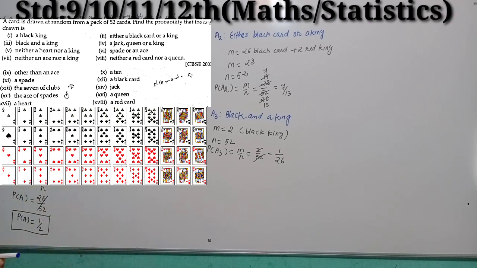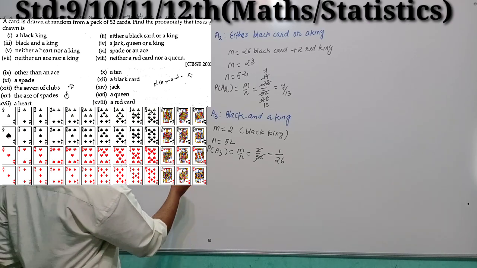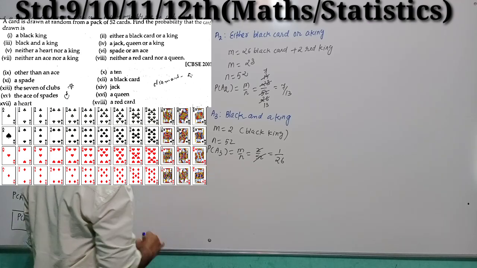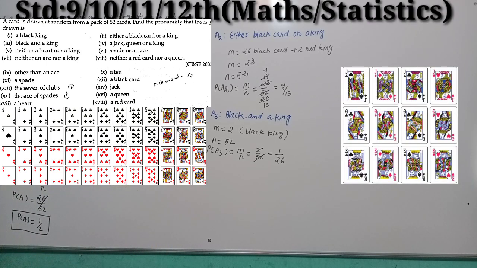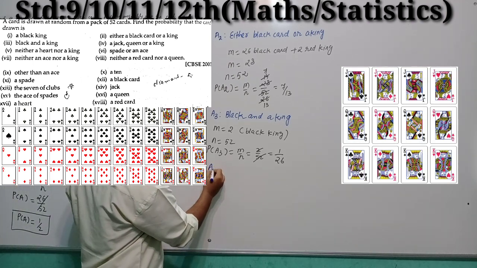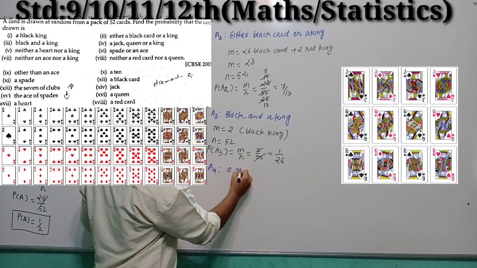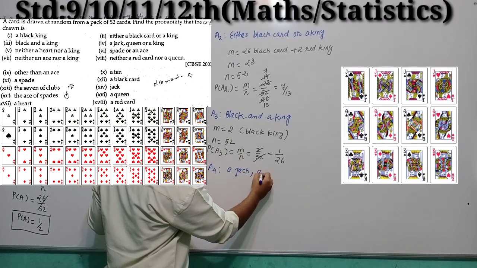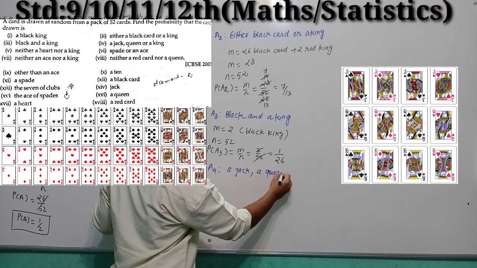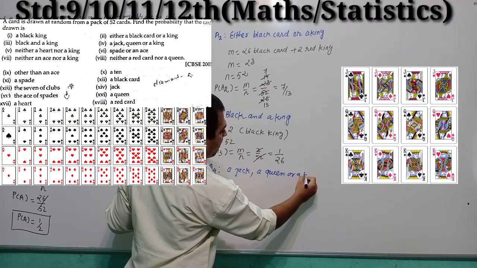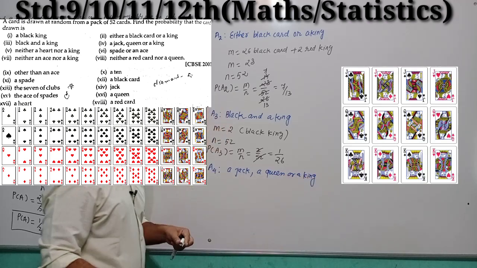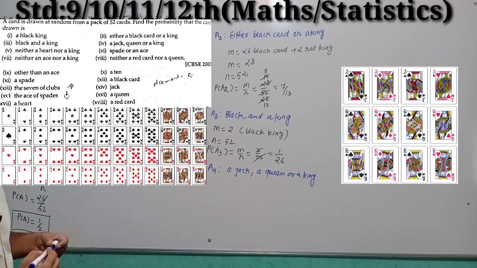Okay, students. Now moving to question number 4. What does question number 4 state? A jack, queen or a king, right? Consider this is event number 4. A jack, a queen or a king, right, students? What do you want to find out? The probability of getting a jack card, queen card or a king.